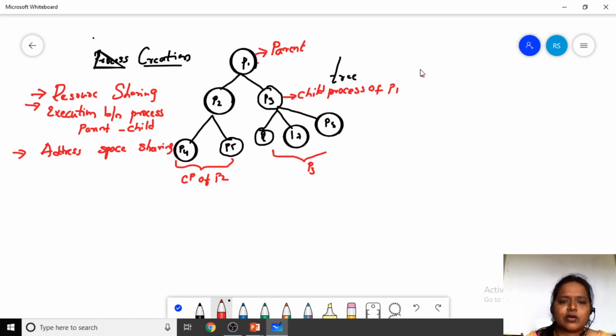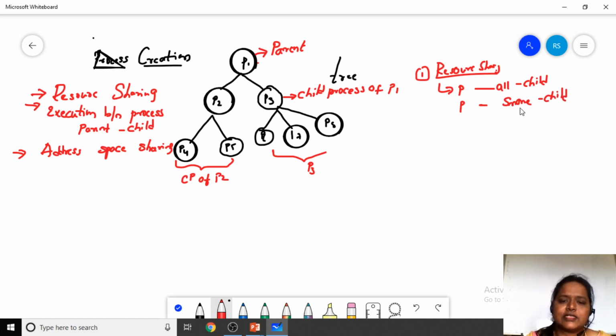When we talk about resource sharing between the parent process and the child process, the parent can share all resources with the child. A second option is that the parent can share some of the resources with the child.